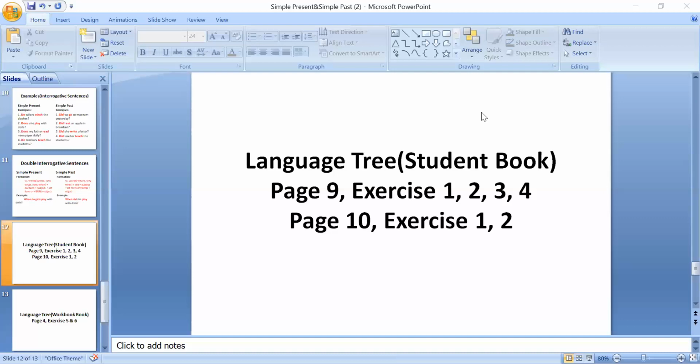I wrote a letter to my grandparents about it. Good. Okay, you can see on the screen. It's page number 10, and exercise 1 and 2 we are going to do. Look at page number 10. Turn the page. Okay, first of all, we are going to do exercise 1.